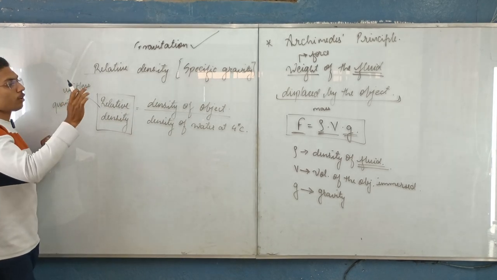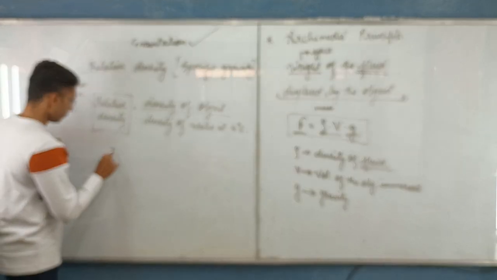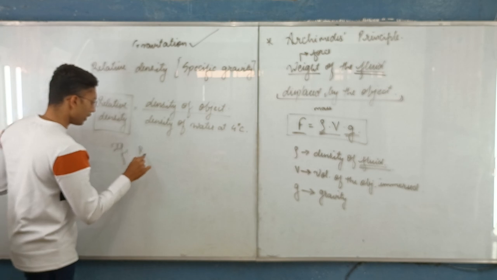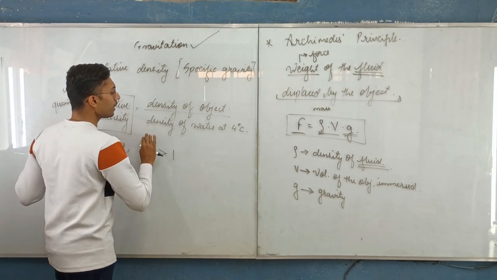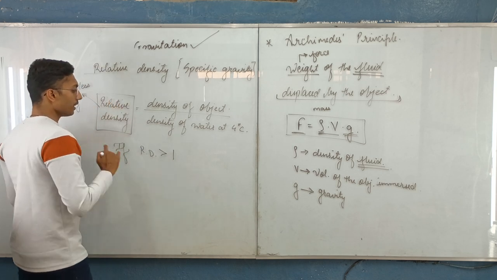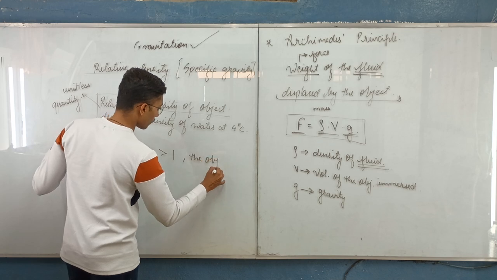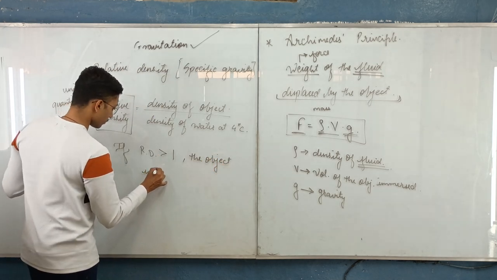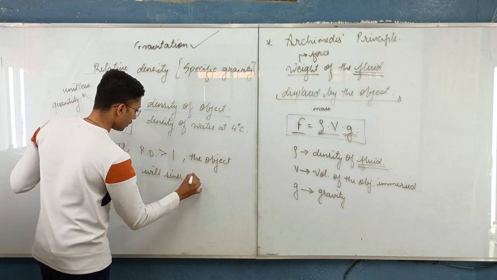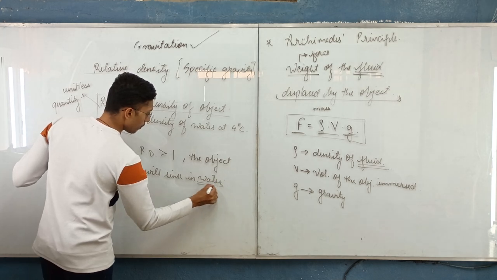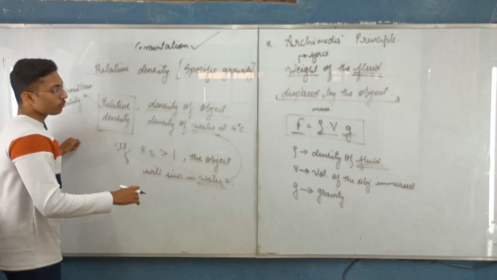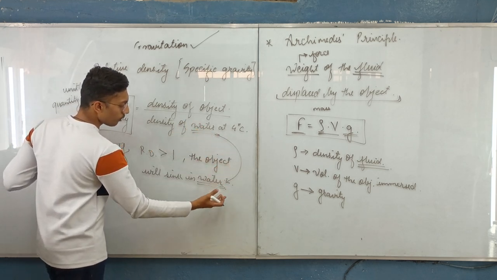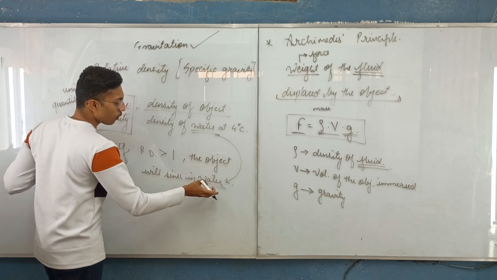So now from here how will we know whether the given object will sink or float? If the relative density, I will write RD, is greater than 1, it means the density of the object is greater than the density of water at 4 degrees Celsius. So in this case, the object will sink in the water. Here we are comparing with water. We will compare it in the case of water only. If we want to check with some other fluid, we will have to check the density of that fluid. In this case, we are considering water, so we are considering the case of sinking or floating in the water.